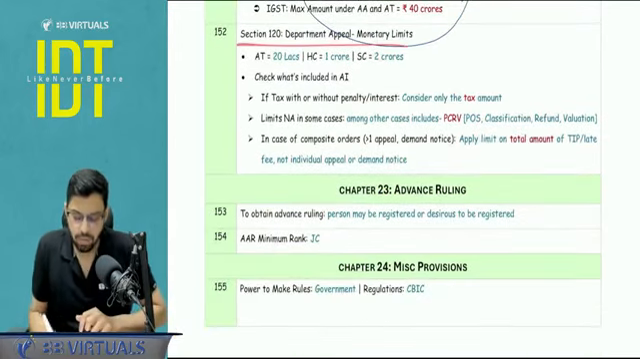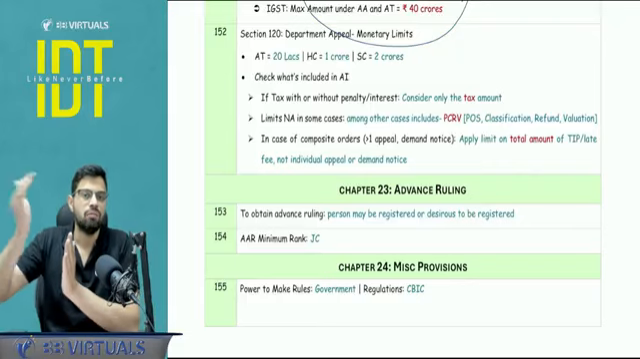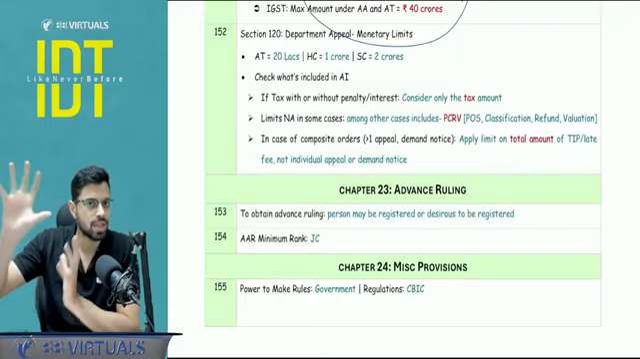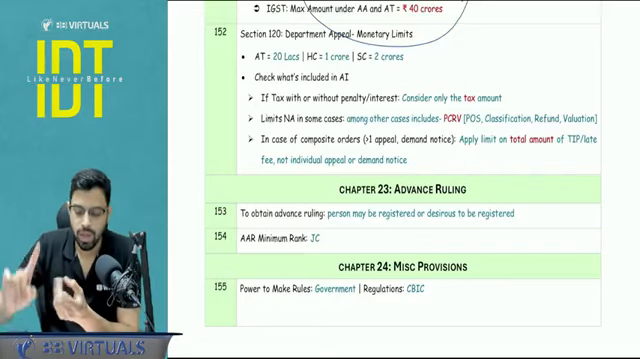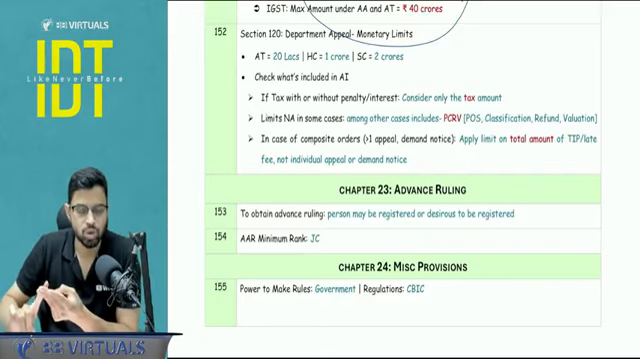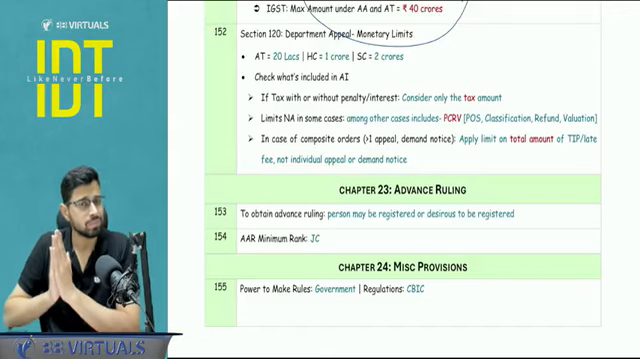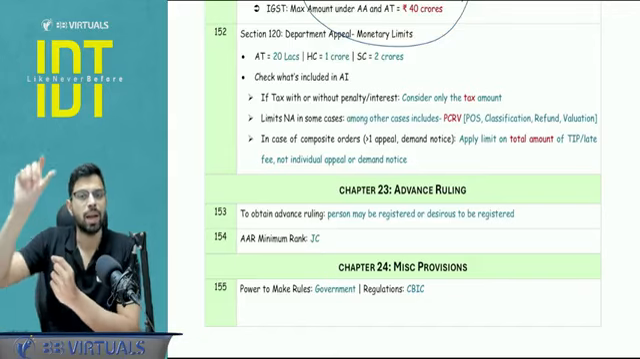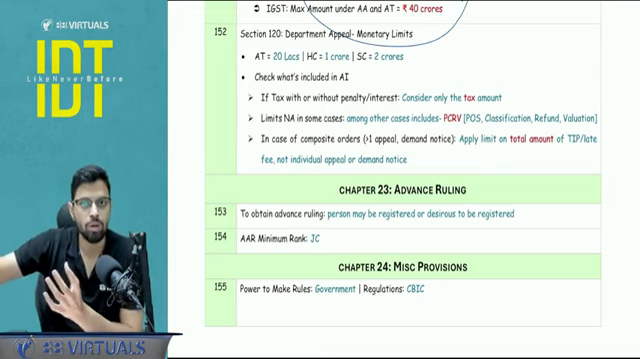Next, section number 120, there are certain departmental appeal monetary limits. Monetary limit means unless and until the case involves that much amount, the department cannot go for an appeal. So for tribunal, High Court and Supreme Court, the limits are 20 lakhs, 1 CR and 2 CR. Below that, the department cannot go for an appeal. Now, what are the amounts that we compare? Like 20 lakhs, what do we have to see? The entire amount in the order, or what are you going to compare?